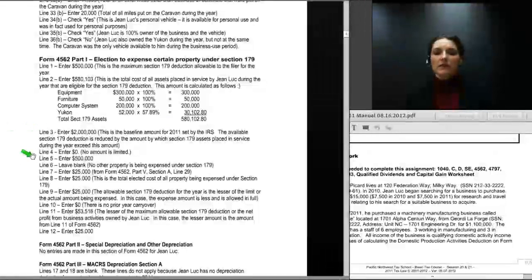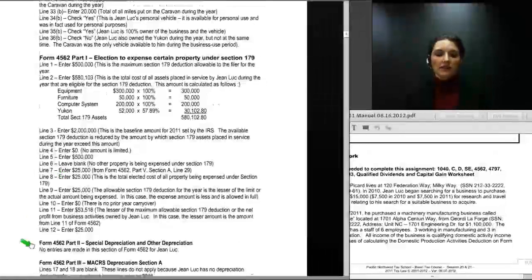On the Form 4562, we have a baseline amount of $2 million. We also have another baseline amount of $500,000. And because Jean-Luc's assets placed in service fall below $2 million, he is not going to be subject to a phase-out based on the cost of assets placed in service during the year. But above and beyond that, the only asset he is claiming a Section 179 deduction on is the Yukon. And so we've entered $25,000 of allowable Section 179 deduction for that vehicle.